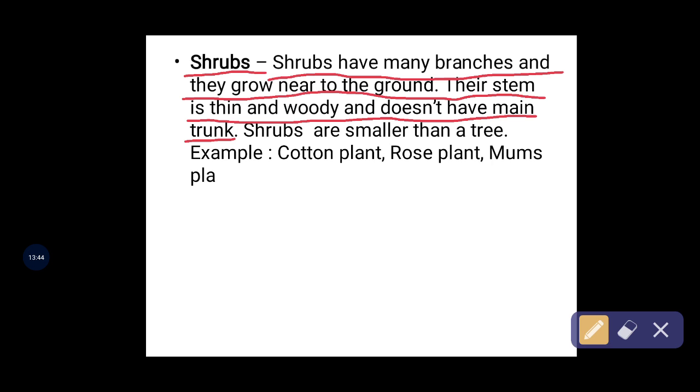Did you observe the cotton plant, rose plant, mums plant? These are all different types of plants. Cotton plant, you know already, is not a big tree and it is not a small plant, it is medium. Most probably in our gardens we grow that kind of plant for designing purposes. That is also one of the examples of shrubs. Okay, now children, all of you understood? The shrubs are there in that.